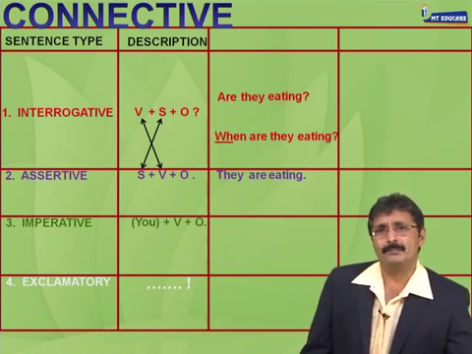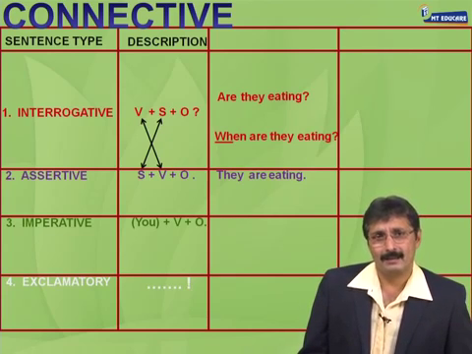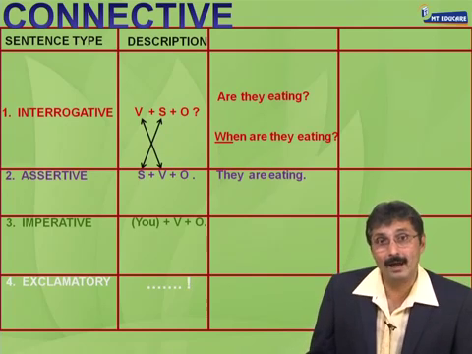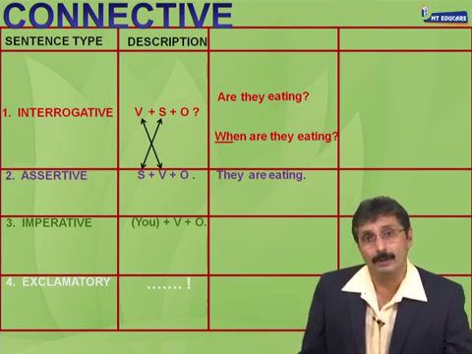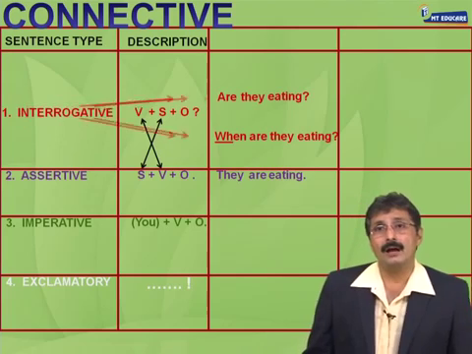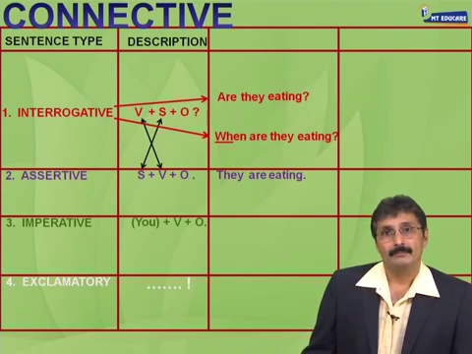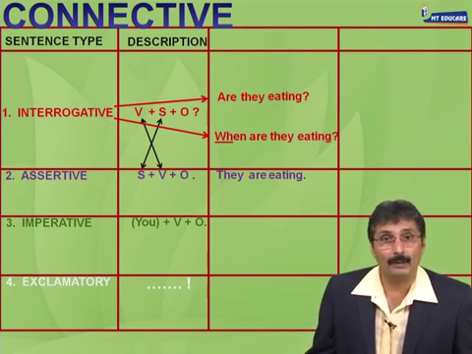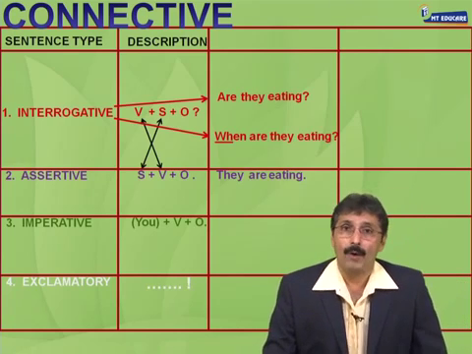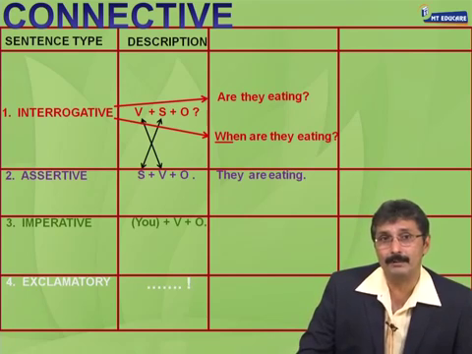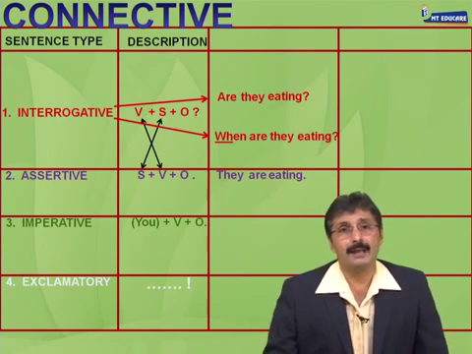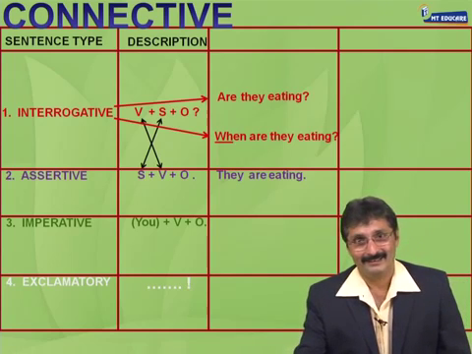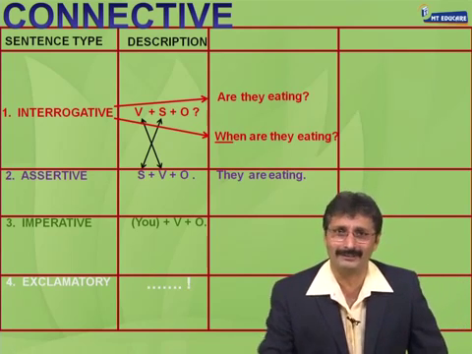दुनिया में 2 किस्म के interrogatives हैं. एक WH type जो आप अभी देख रहे हो. When are they eating? Which means a WH question is asked. और दूसरा yes no type जैसे आपने पहले ही देखा are they eating? No WH is there, right? Why are they called yes no type? Are they eating? Because the answer has to be yes or no. Are they eating? Yes, they are eating, or no, they are not eating.